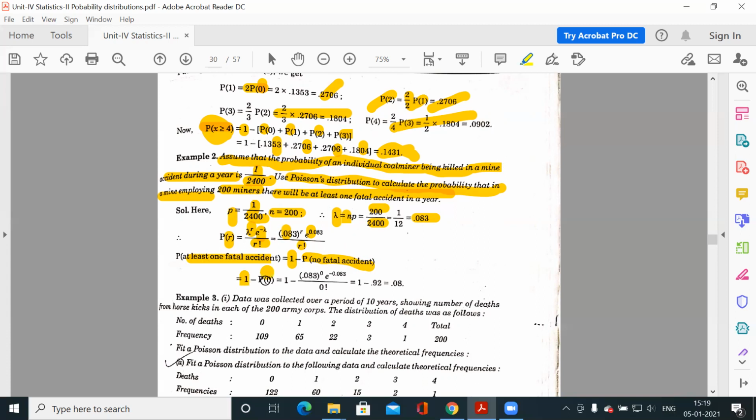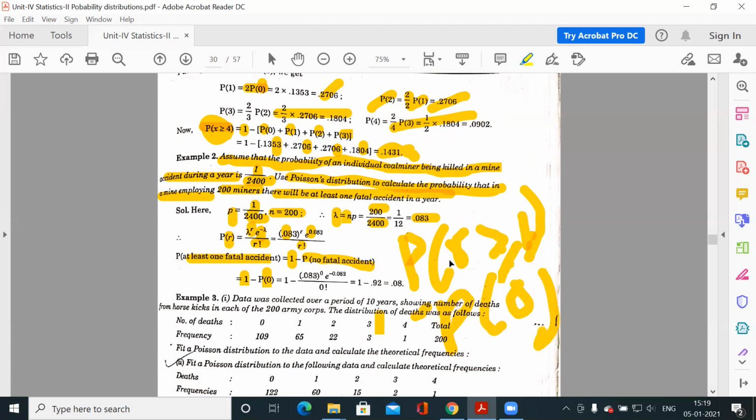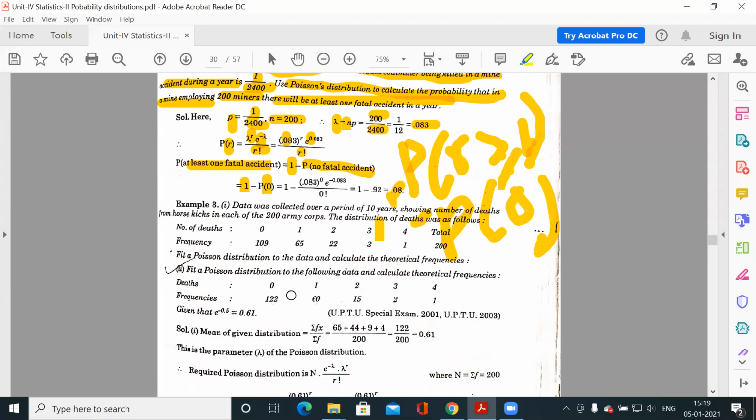So 1 minus P0 is equal to r greater than or equal to 1. For P0, substitute r as 0 and subtract from 1, and we will get the probability.